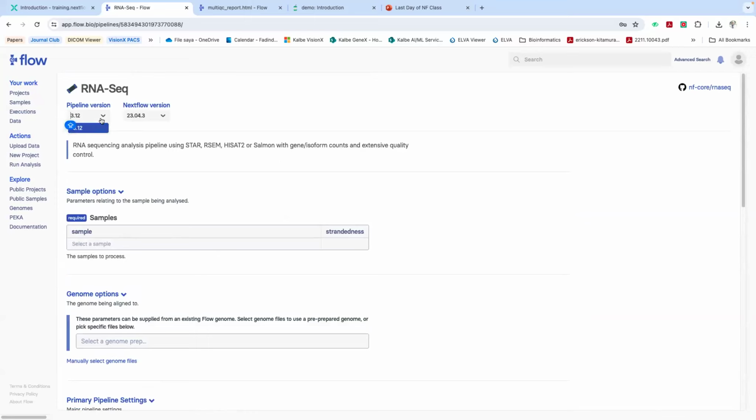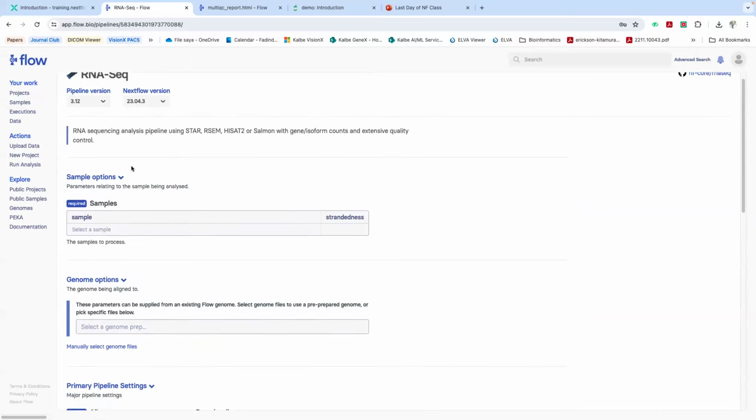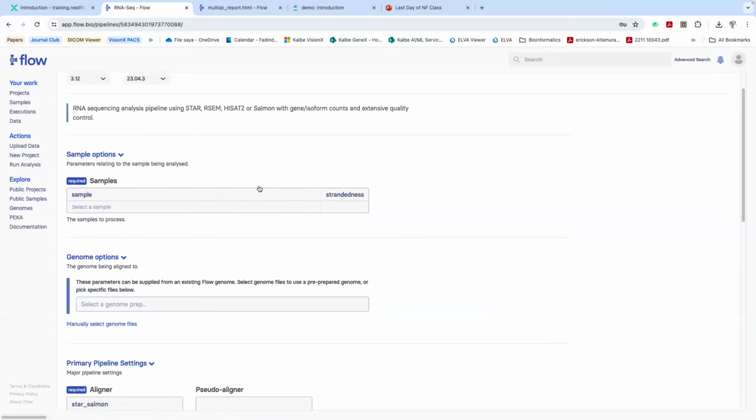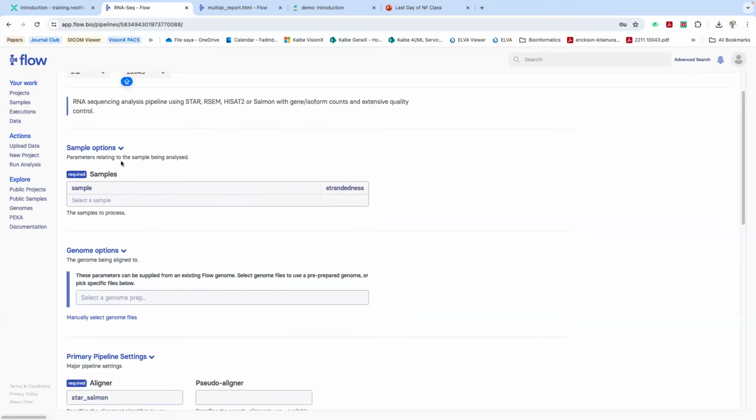In here, we can select the pipeline version and also the Nextflow version, because flow.bio is built on top of Nextflow. We go with the default settings, and the RNA sequencing analysis pipeline uses several tools for bioinformatics analysis, for example, STAR and Salmon, as we already studied 2 weeks ago. And we can continue to the sample options.